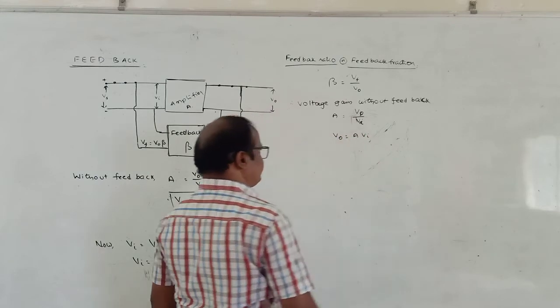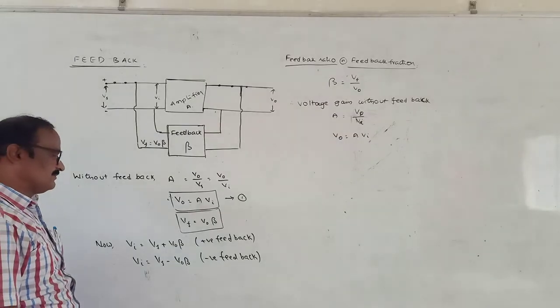A into VA: output V naught is A into VA.